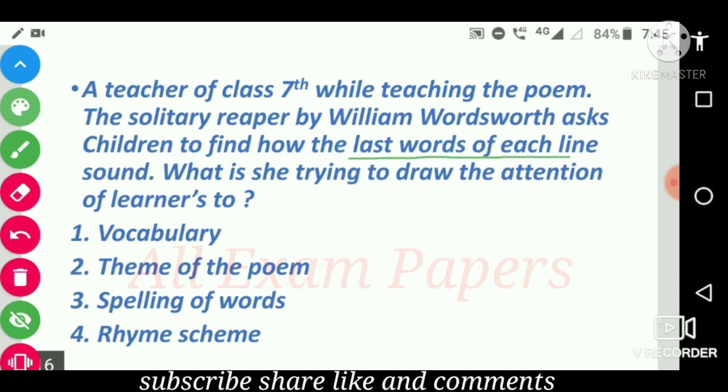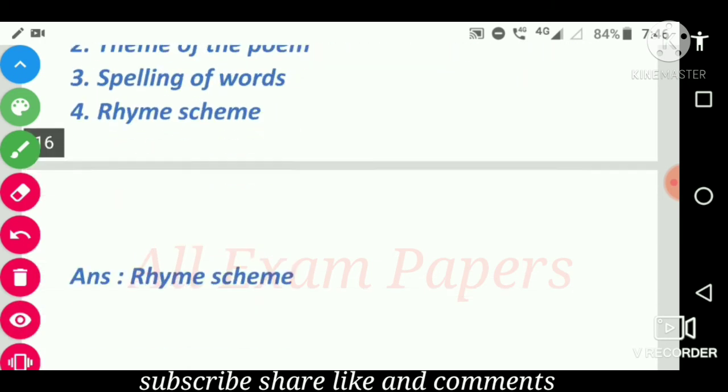Option is vocabulary, theme of the poem, spelling of words, rhyme scheme. And the answer is rhyme scheme.